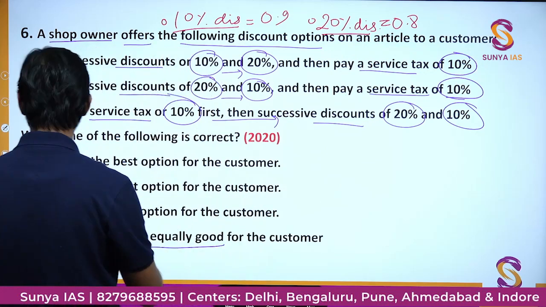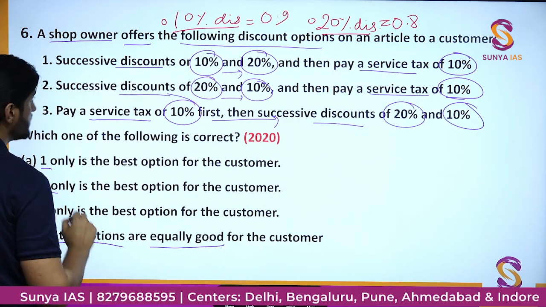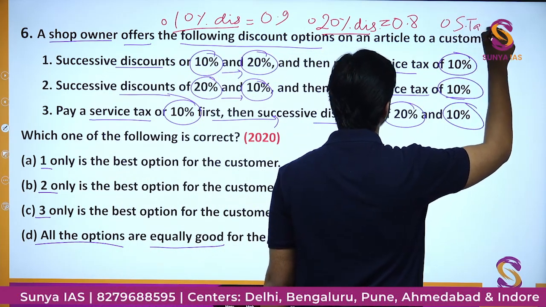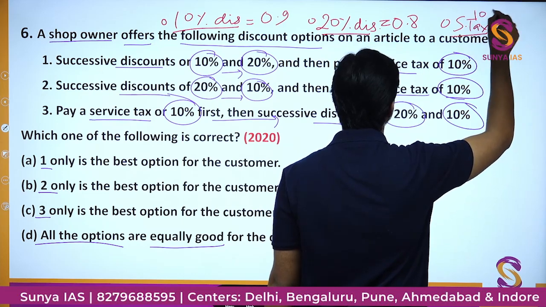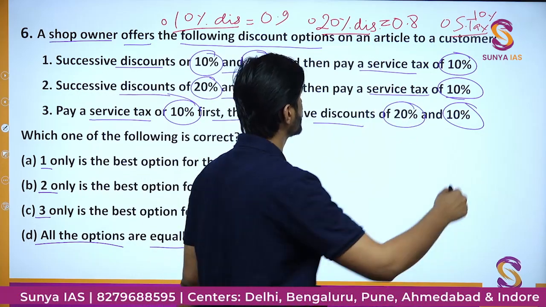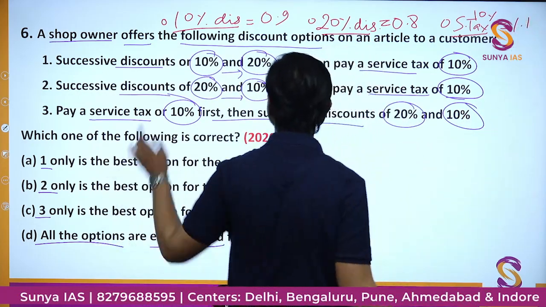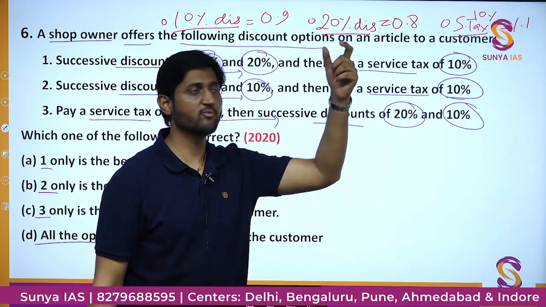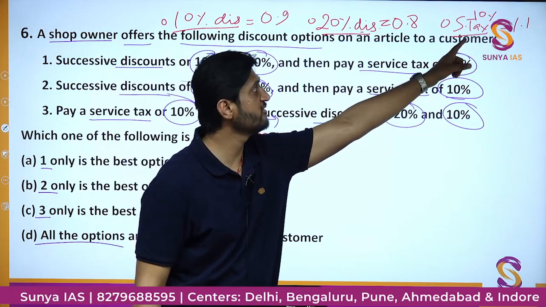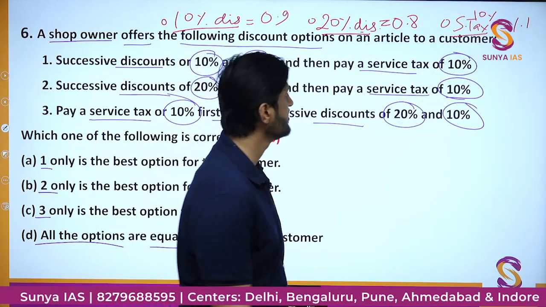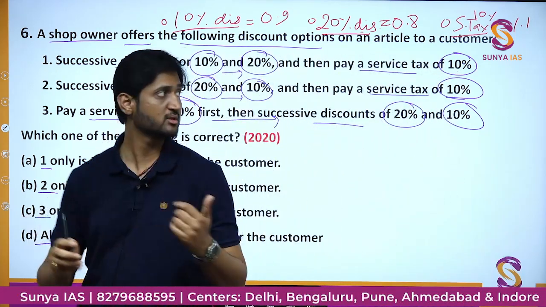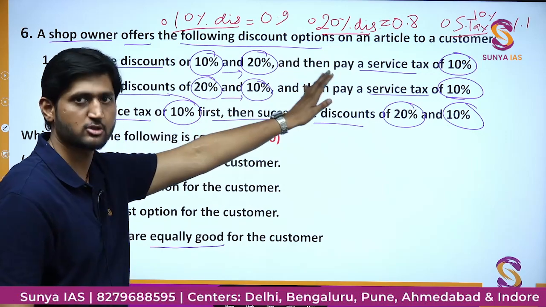Similarly, now you have to pay a tax. If you have to pay a service tax of 10%, that would be nothing but the original amount plus the tax, so that can be written as 1.1. So initially in terms of discount we were subtracting: from 1 we subtract 0.1, from 1 here we subtract 0.2, and here to 1 we will add 10%, that is 0.1, and we get the value of 1.1 as service tax. So basically whatever the cost price is, or sorry, the marked price in this case.